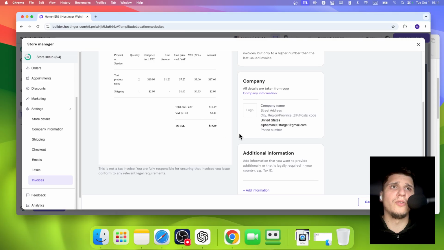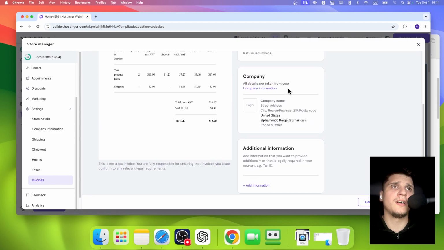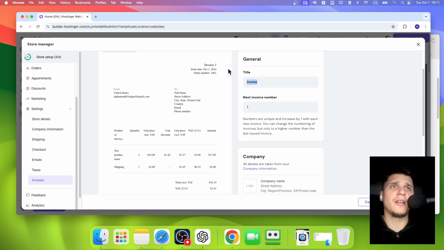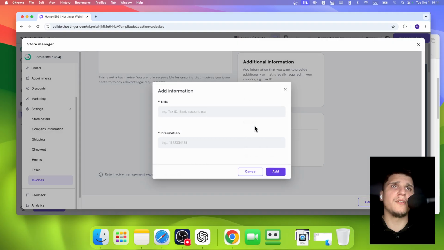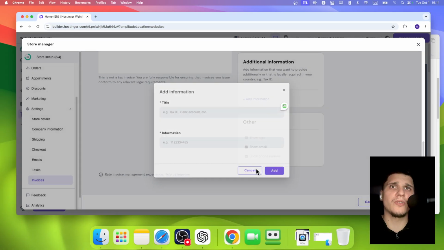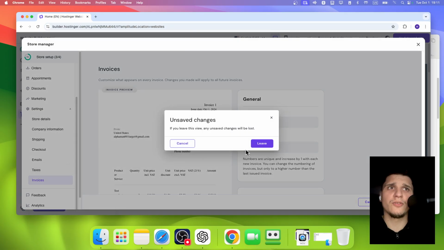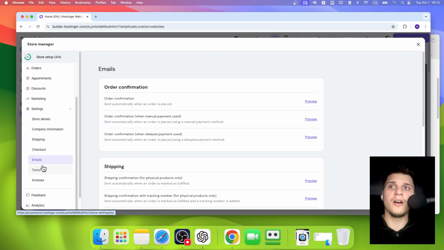and add a logo. That's just a sample email I use for testing, but you can add your professional email. You can add a title, next invoice number, show, add information. So if you want to add a title, like tax ID, bank account information, you can do just that. From here, you can also go to taxes, but overall for emails, you just need to click on here.